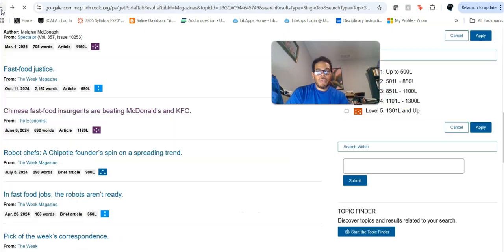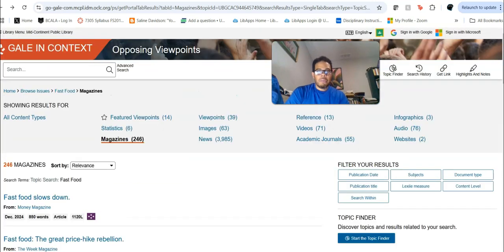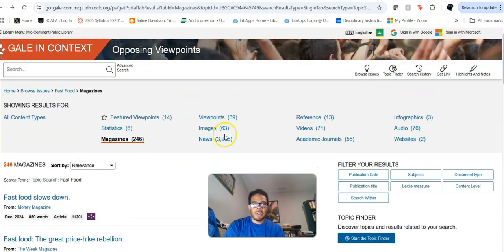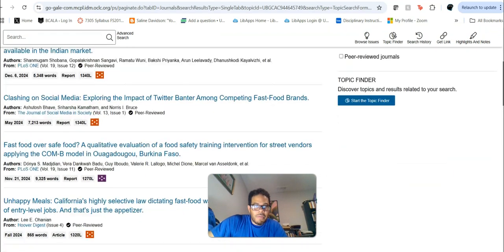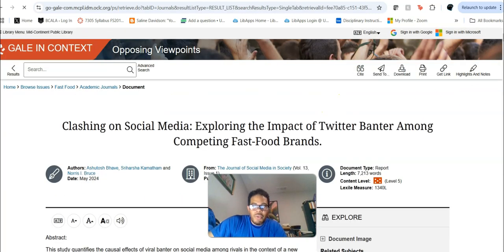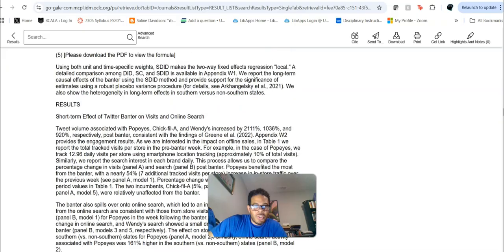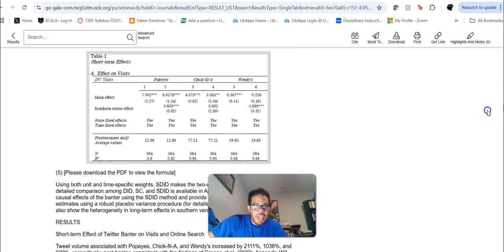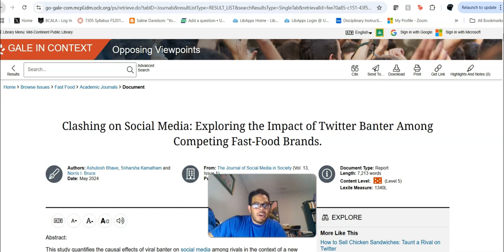And then, if I go back one, you will see over here, academic journals and viewpoints and that sort of thing. So if your student says, oh, actually, I'm sorry, I didn't mean magazines, I needed academic journals, you can click over here to academic journals, 55 things will pop up. Most of them, again, are going to be peer reviewed. You'll get the journal title here. And if you decide it's something you want, you can scroll down and get your full text right there, okay? So that's pretty much how this database works.